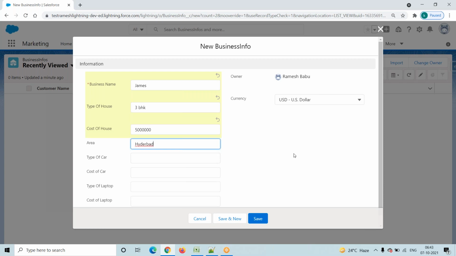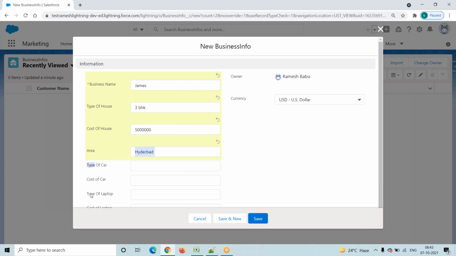So I'm the sales representative. I am creating one record for my future reference: James called us and made an inquiry about the real estate business. While creating a record, you have to observe that fields like type of car and type of laptop are also there. These fields are not required, because James is a customer who called me and made an inquiry about real estate.